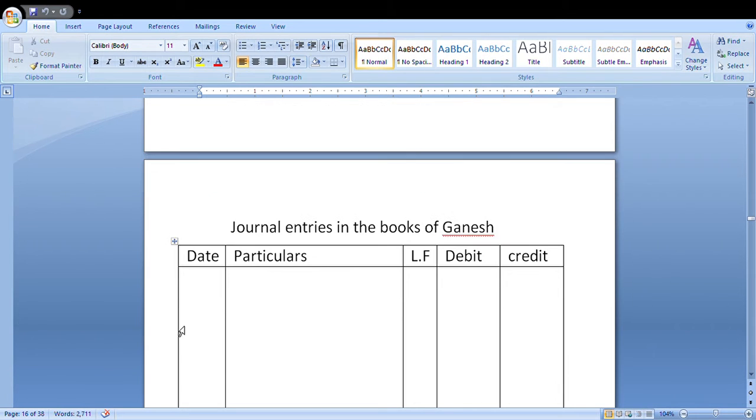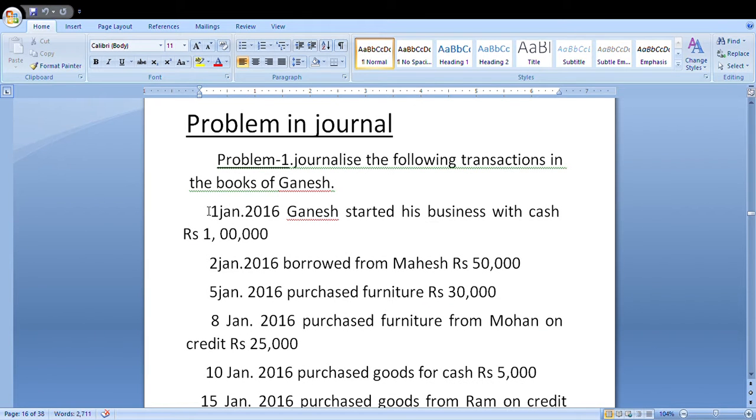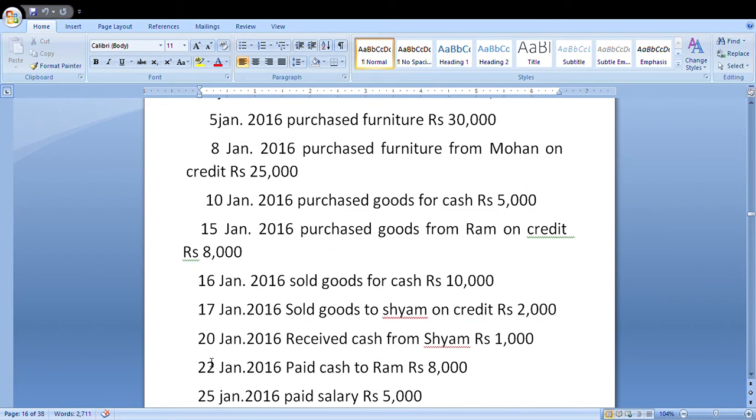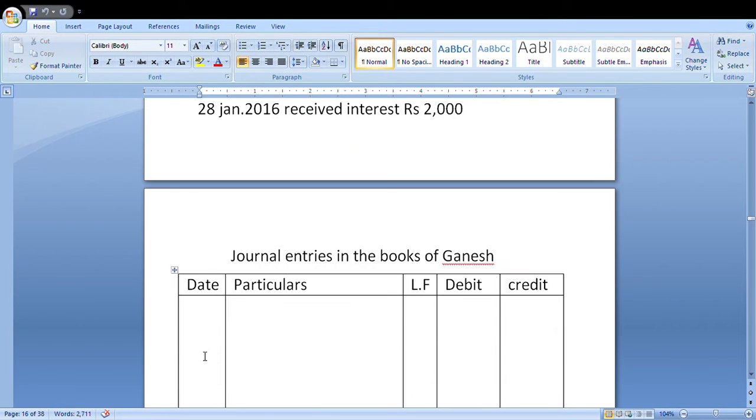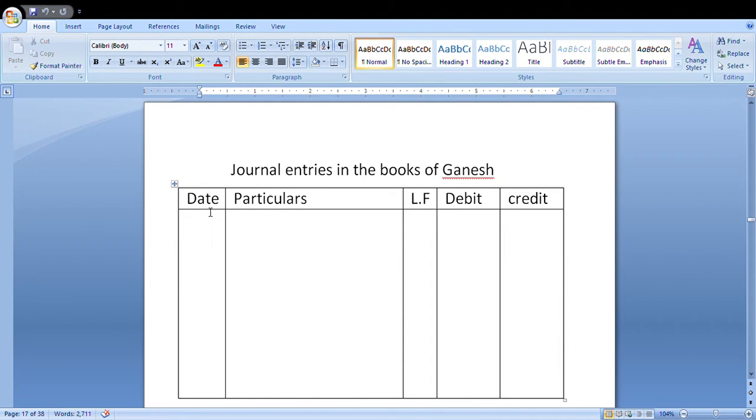The format has 5 columns. First, the heading: journal entries in the books of Ganesh. Next, the columns: date, particulars, LF, debit, credit. It is a general format.